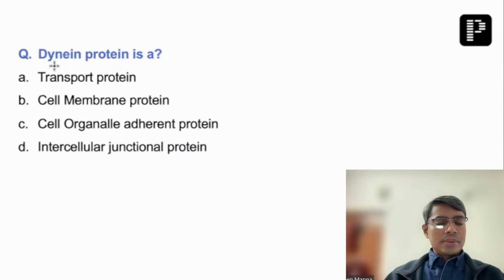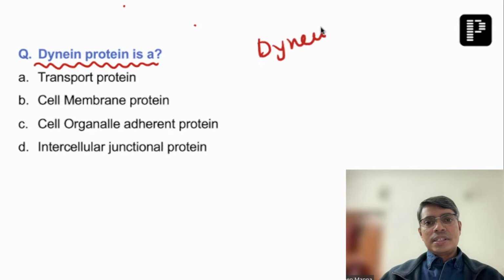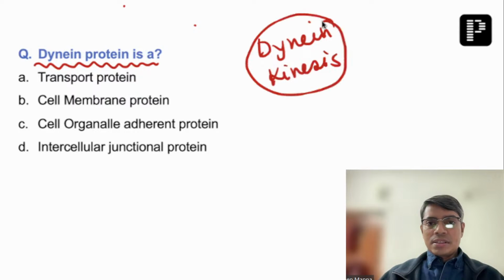And another question, I believe this is the last question that was asked from Pure Physiology. So here the question was dynein protein. Now this dynein and kinesin, these are the proteins which I have generally discussed in my lecture class in the non-muscle physiology. Although I have not discussed these two protein names in the LRR session because this is a little bit of a difficult question which is generally expected in INI-CET type of examination. That's why I skipped this thing. But again, they're asking this dynein and kinesin, right?